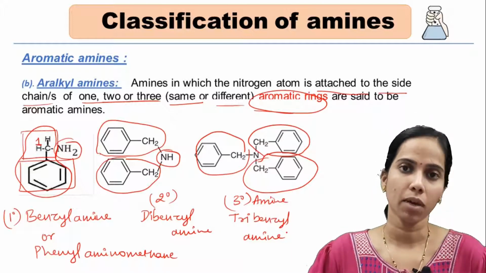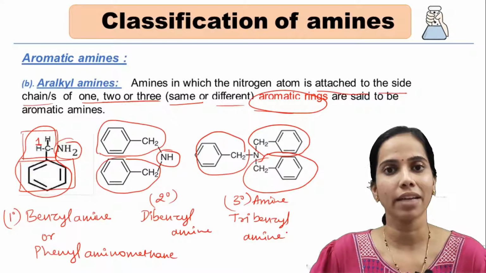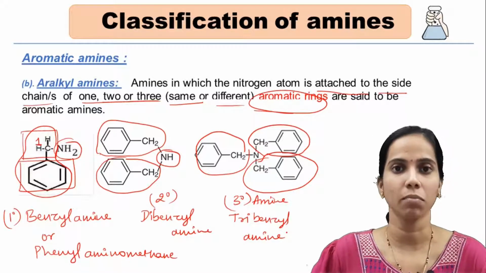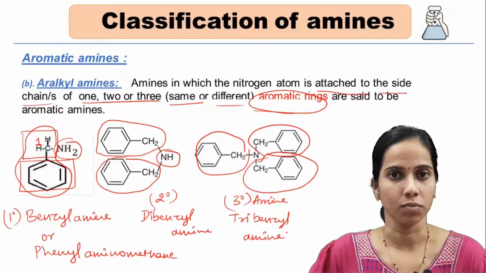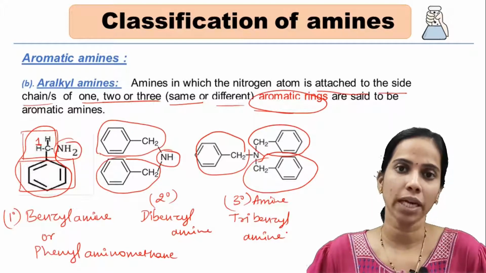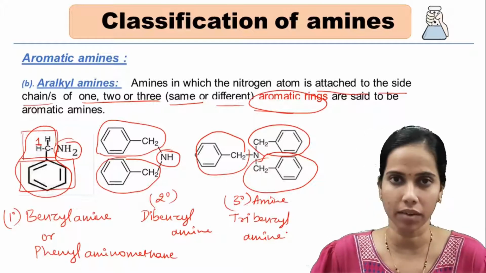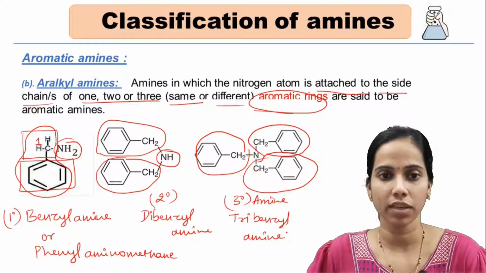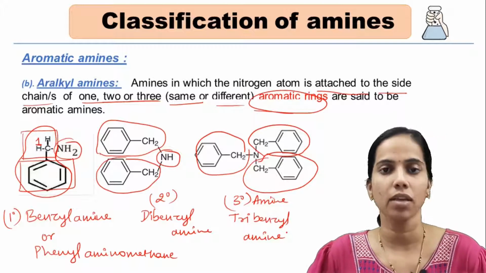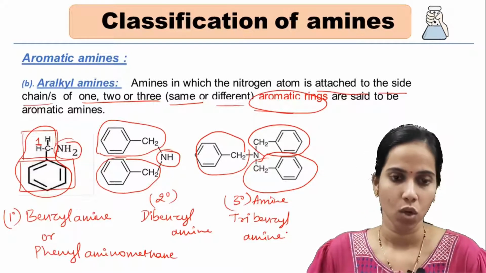Under aryl amines, aromatic rings are replaced in place of hydrogen. For aralkyl amines, the nitrogen atom is directly attached to the side chain of the aromatic ring, as in benzylamine, diphenylamine, triphenylamine, and so on.